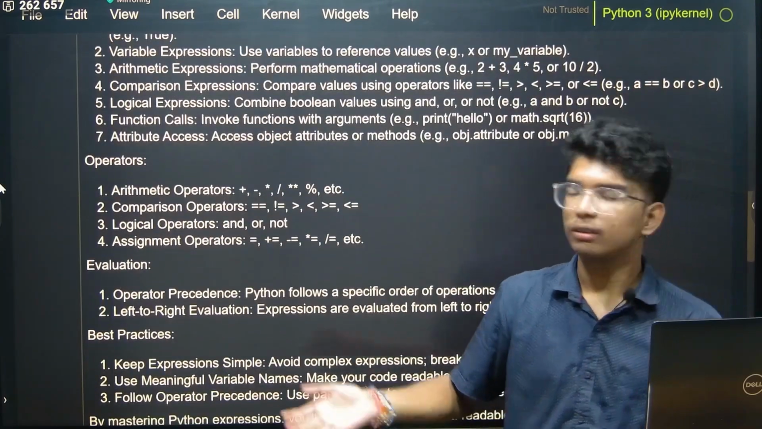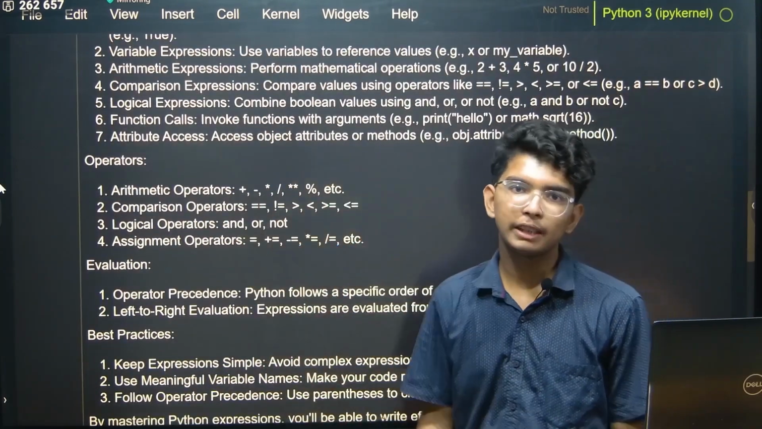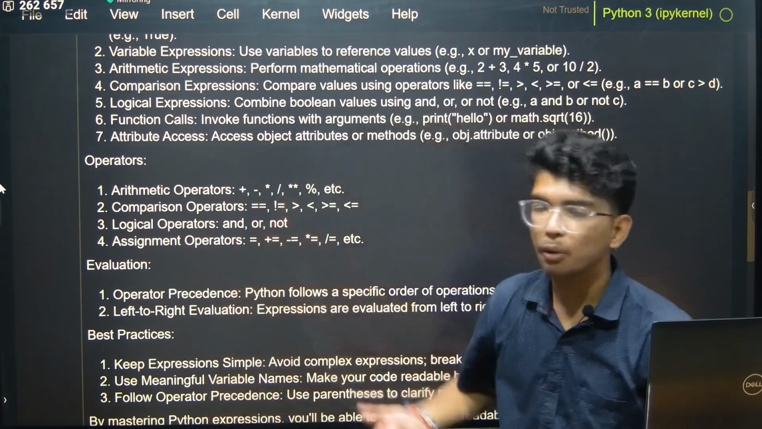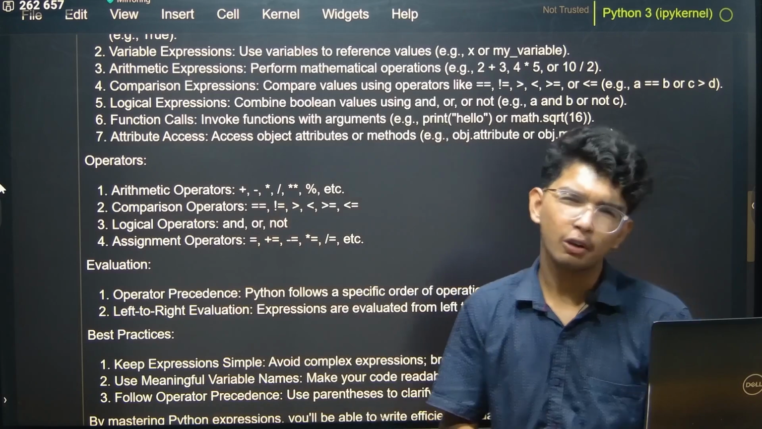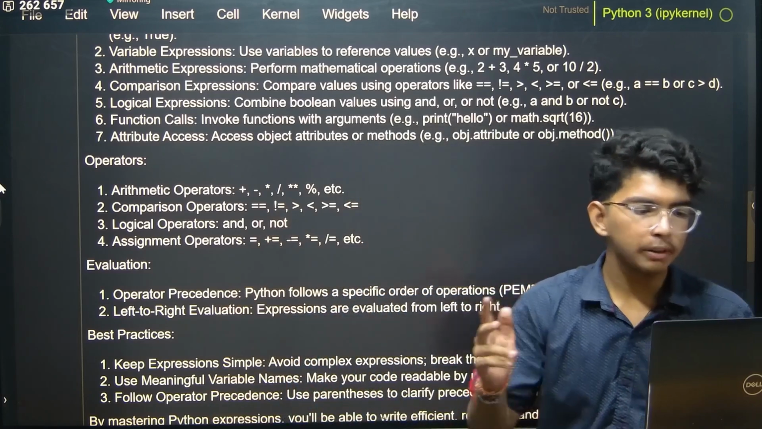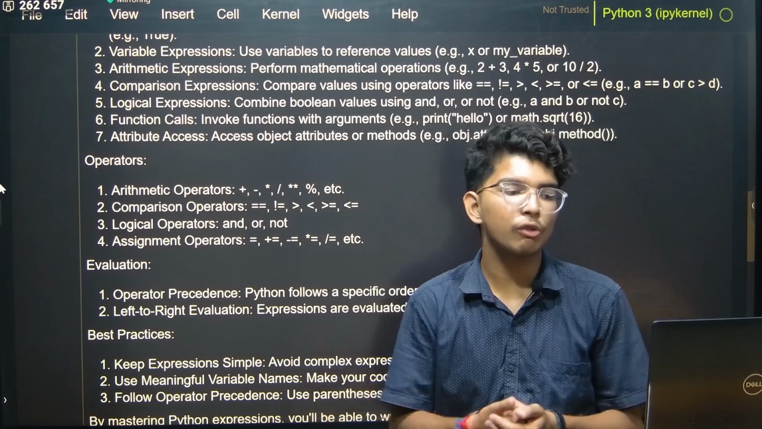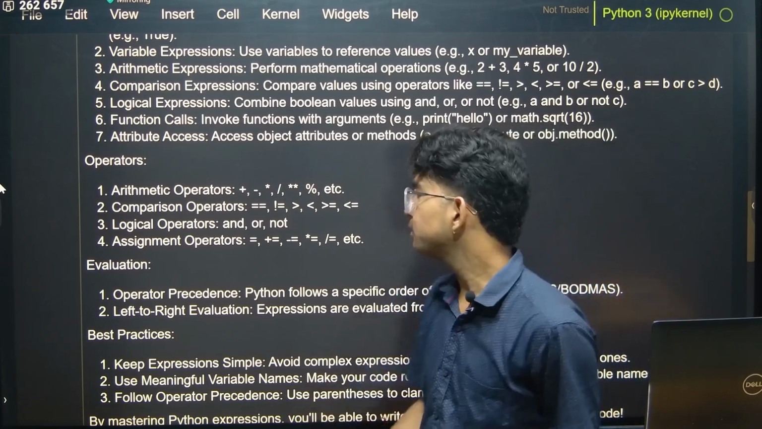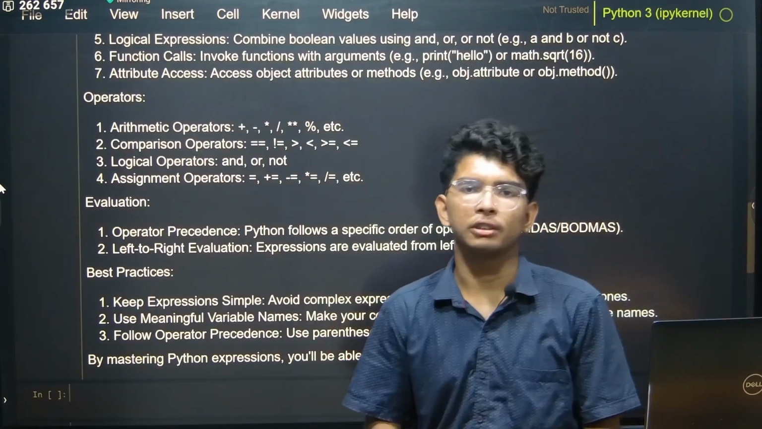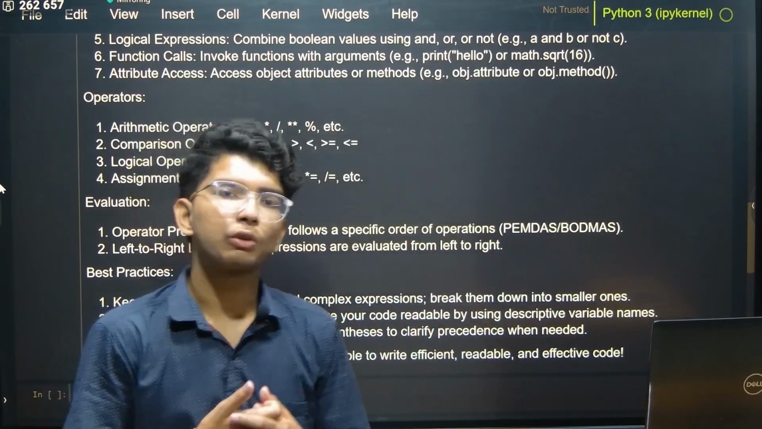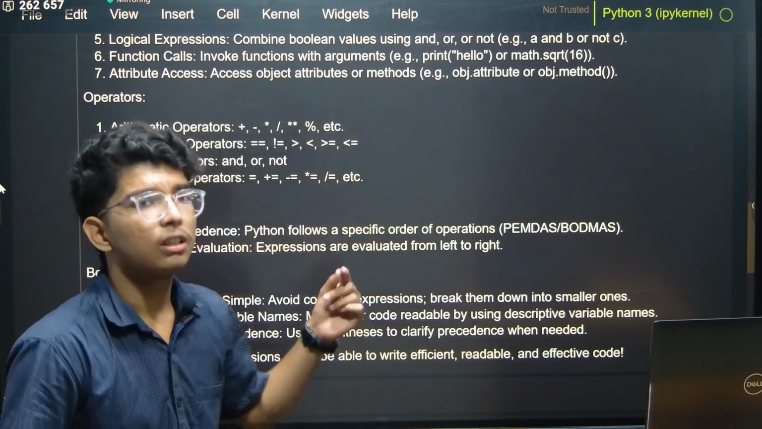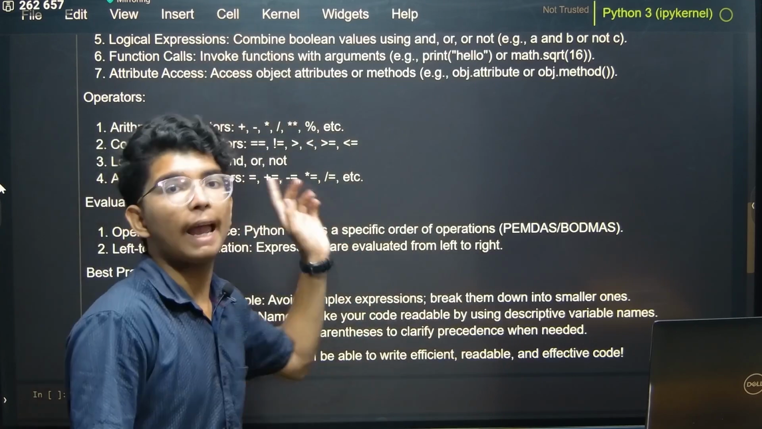Now, the 4 types of operators, we already know about them in detail. If you don't know, then click on the link below in the description, and you will learn about these operators in detail, as we have already covered them in our previous videos. Then we have evaluation and operator precedence. Python follows a specific order of operator precedence, which is PEMDAS or BODMAS, right? Then we have left to right evaluation. Remember this one simple thing: Python always interprets code from top to bottom and left to right.